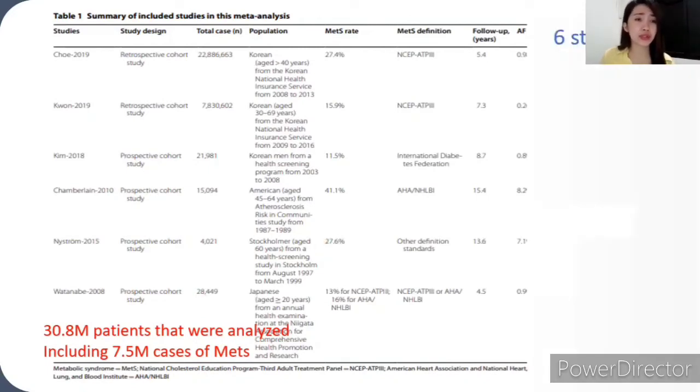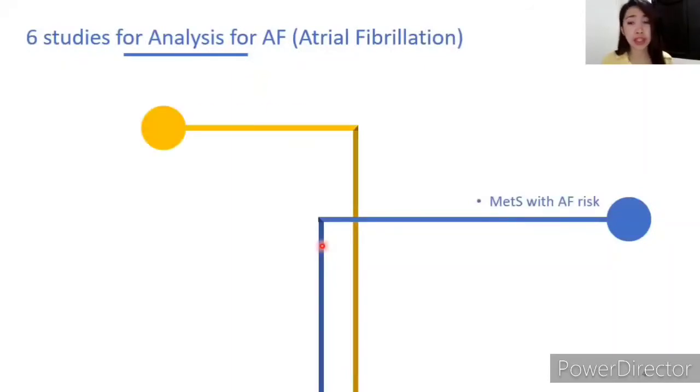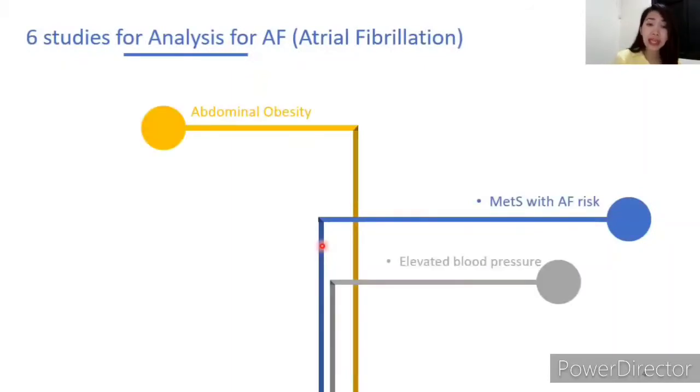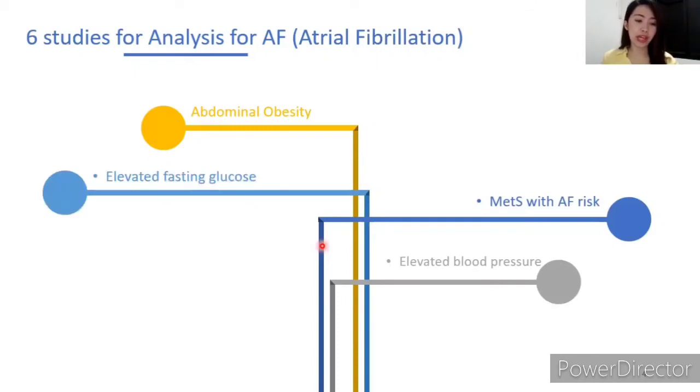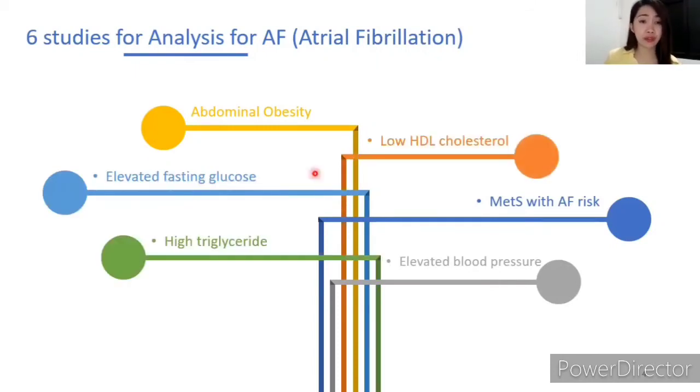Now, I will discuss six studies for analysis of atrial fibrillation, MetS with AF risk, and also the association of individual components of MetS with AF risk. These are the components: abdominal obesity, elevated blood pressure, elevated fasting glucose, low HDL cholesterol, and high triglyceride.